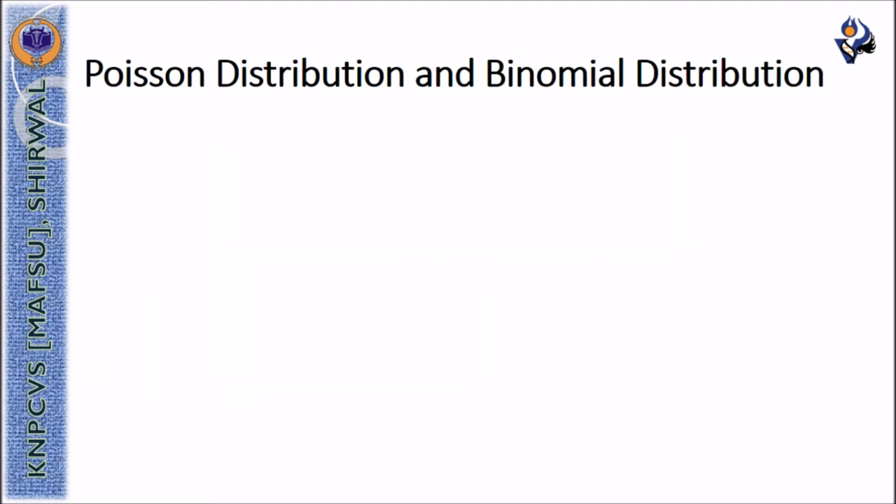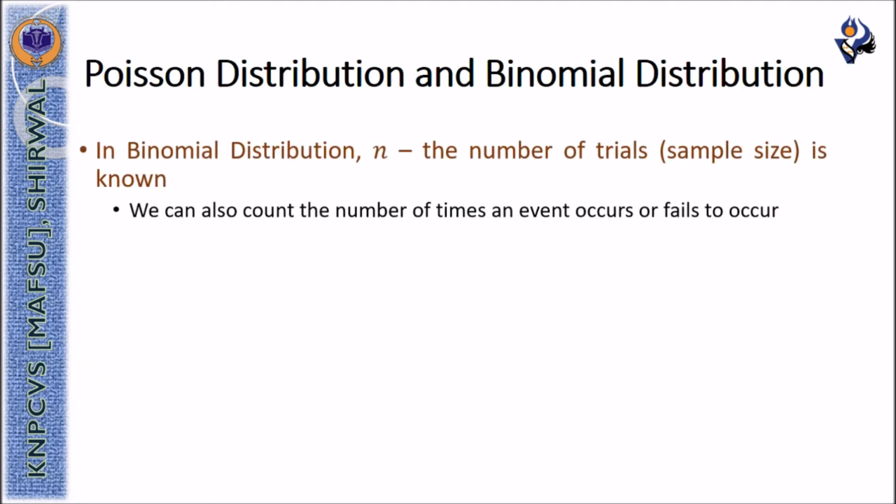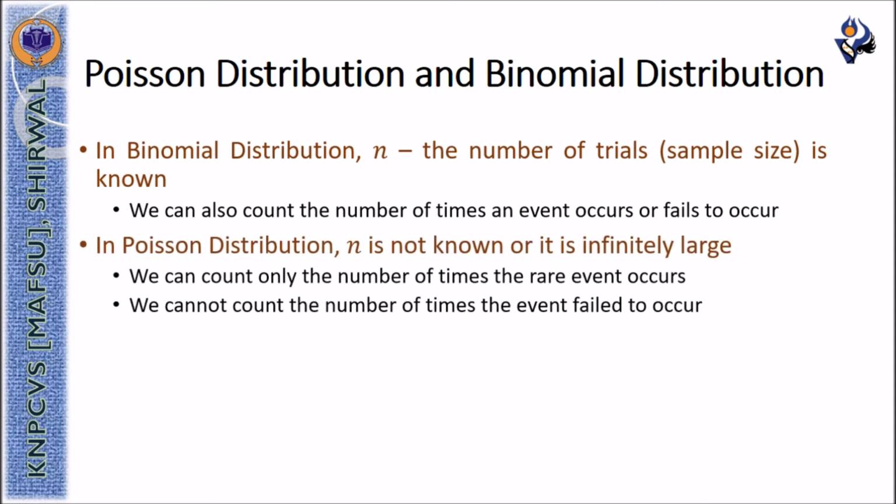The distinction between Poisson distribution and binomial distribution is that in binomial distribution, n, the number of trials, is known. We can also count the number of times an event occurs or the event fails to occur. Whereas in case of Poisson distribution, n is not known or it is infinitely large. We can count only the number of times the rare event occurs. We cannot count the number of times the event failed to occur.